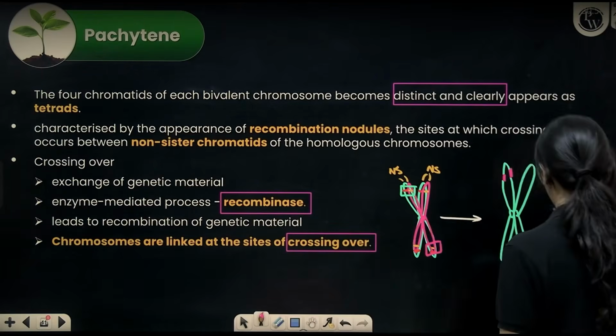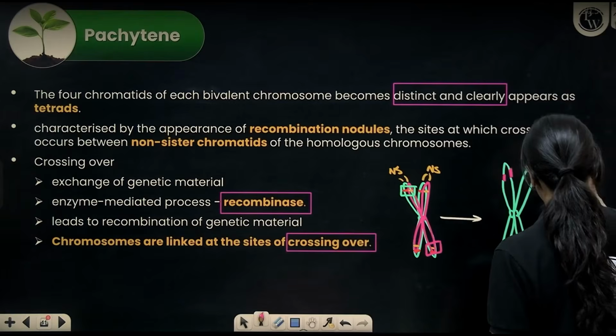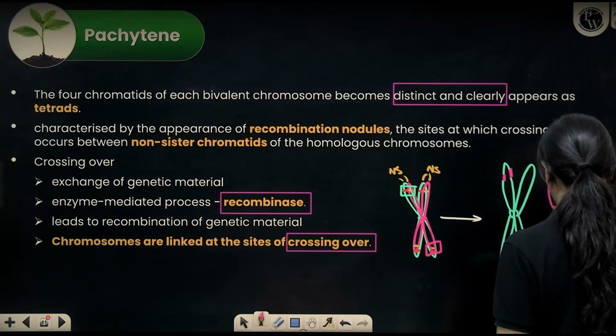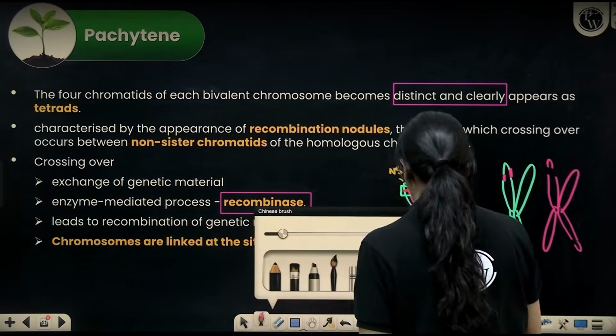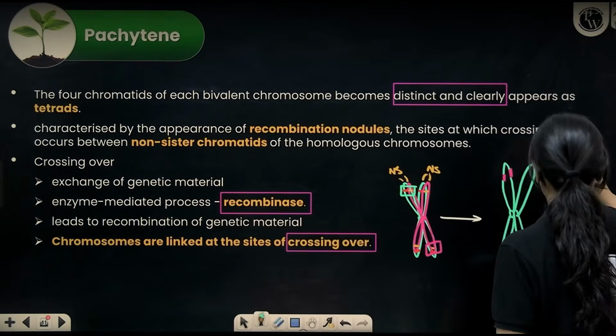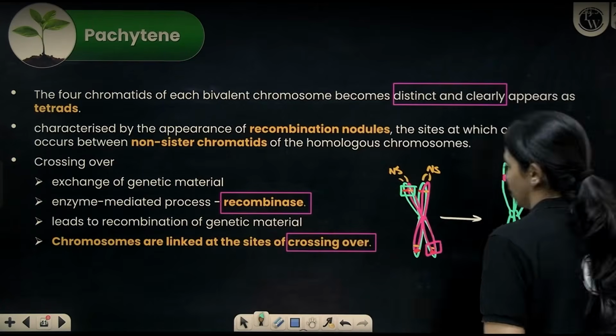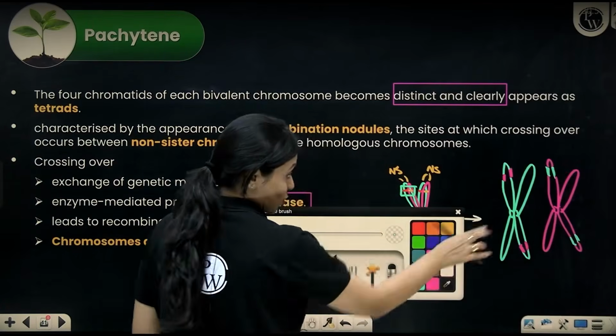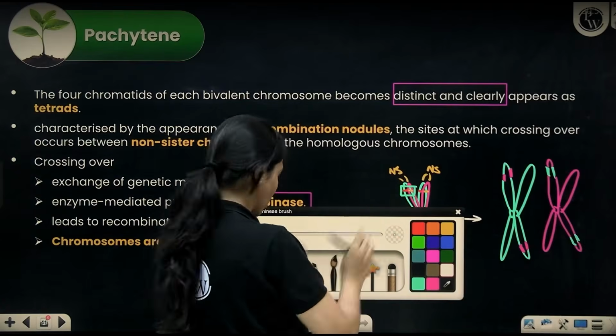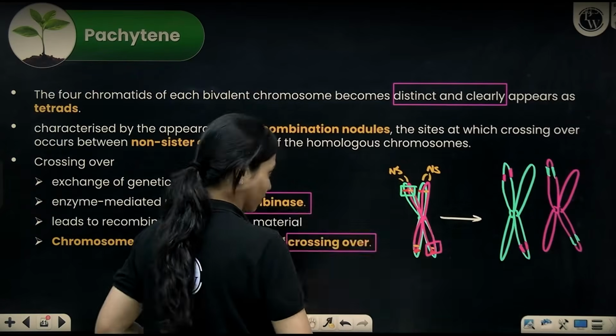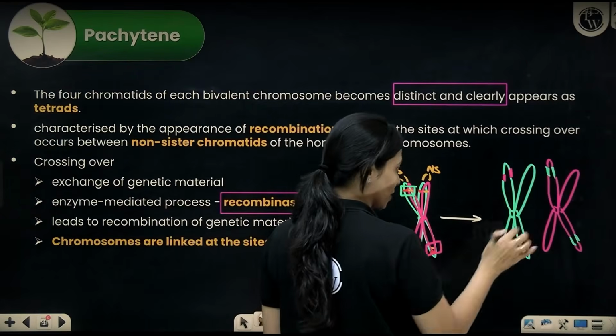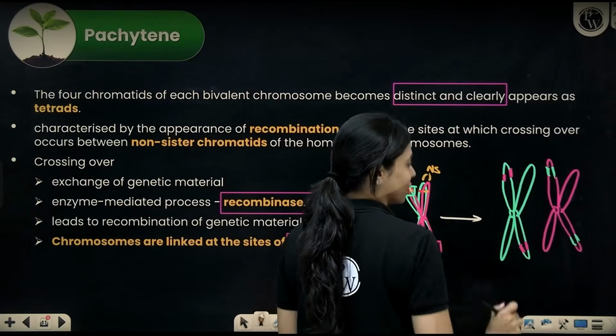What happened to the other one? That also got some of the segments exchanged. Okay. So here you can see this has this portion, this has this portion. Now if you look at these chromosomes, they are not yet separated, they are present right on top of each other, but they have crossed over. I am just showing it to you here in this way, but they are still together, not separated.